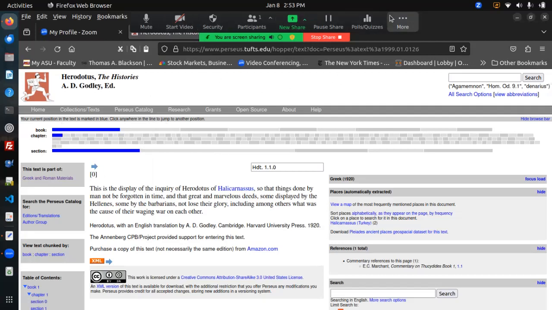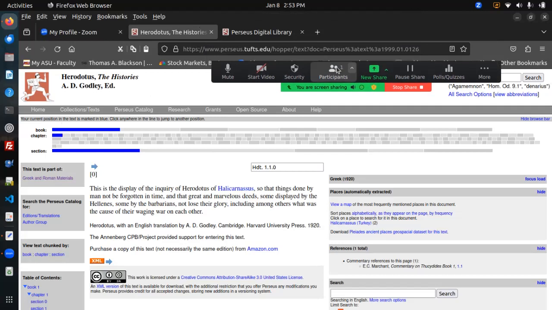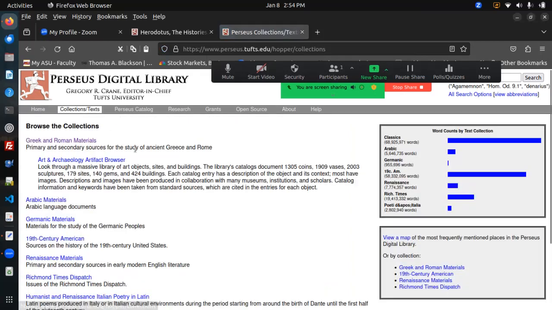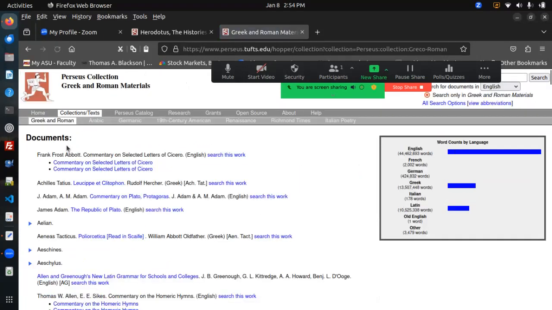Can't see it. Let's see here. Where are we? There we go. So the Perseus Digital Library is an open access resource that we'll use a lot. There's a lot going on here. We're interested in the collections and texts, and in particular, we're interested in the Greek and Roman materials.